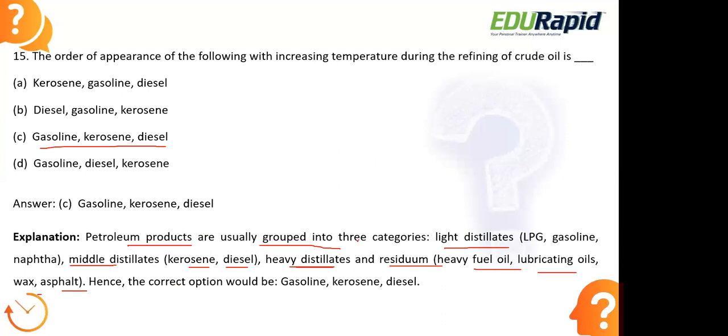So looking at all of the options that we have here, when we write it in terms of increasing temperature, the first one is gasoline, followed by kerosene and diesel. This is how, by increasing temperature, we will get each of these products. Moving to the next question now.